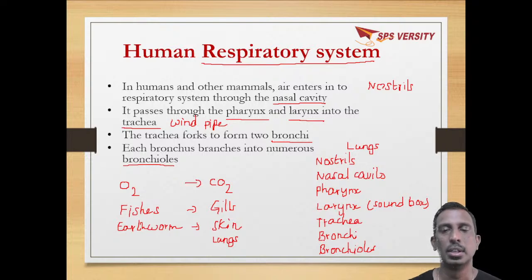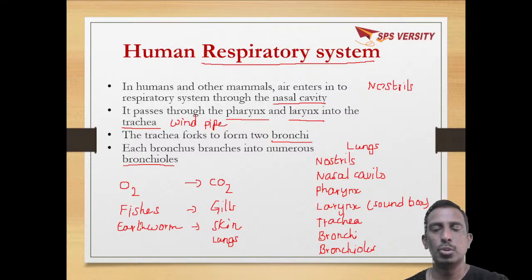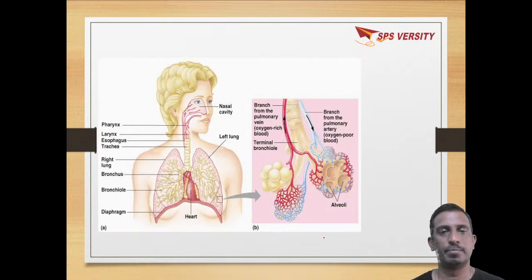So here in this picture, you can see the nostrils, the nasal cavity, pharynx, larynx, trachea, which is called windpipe, bronchus, bronchioles, and each bronchiole ends with a bag-like structure that is called alveoli.